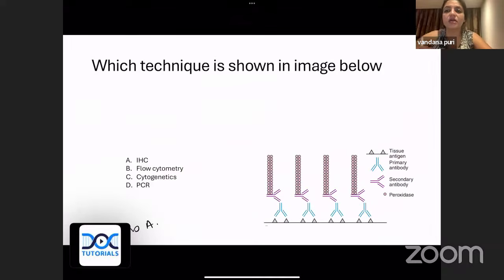Okay, perfect. Now, this is the last question of the day, and I hope I have finished on time and I have not wasted your time. What is this technique shown?